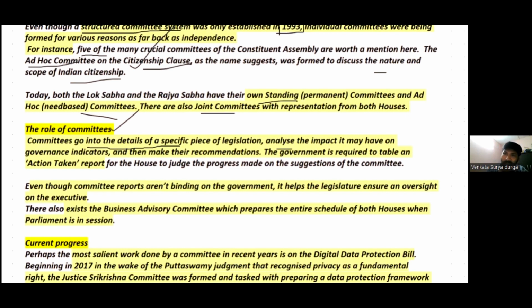In fact, the government should also table an action taken report on the recommendations given by the parliamentary committees before the parliament. We already discussed that these recommendations are not binding on the government, but they will help the legislature ensure legislative oversight over the executive.